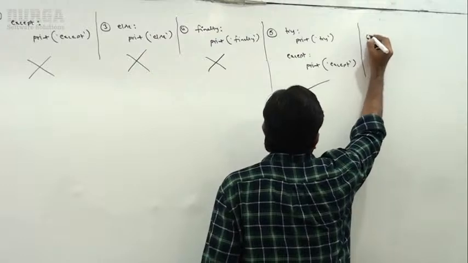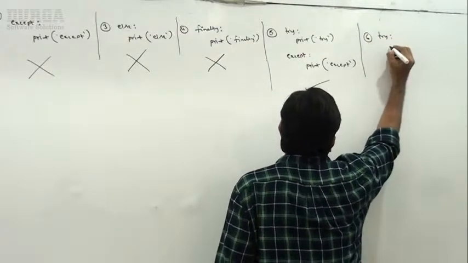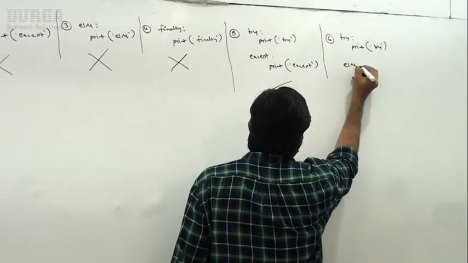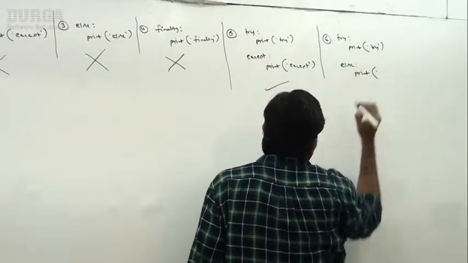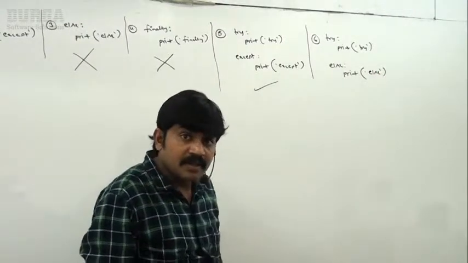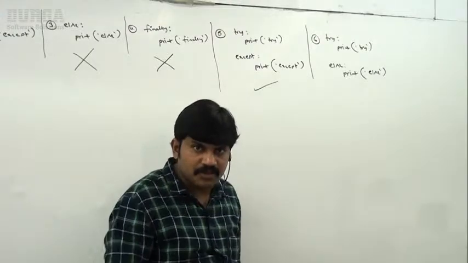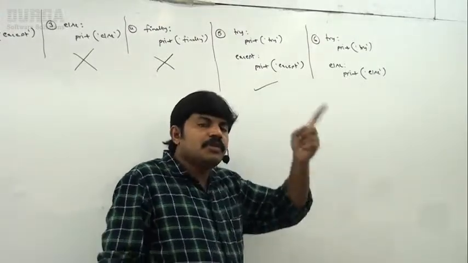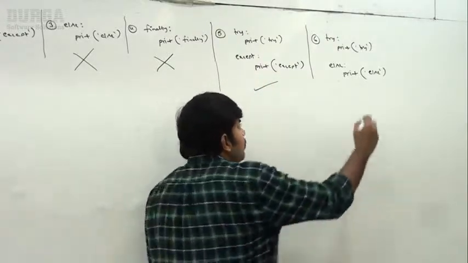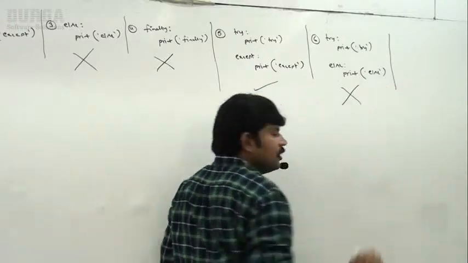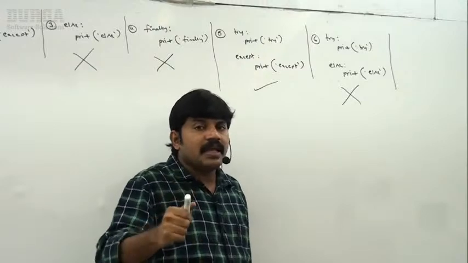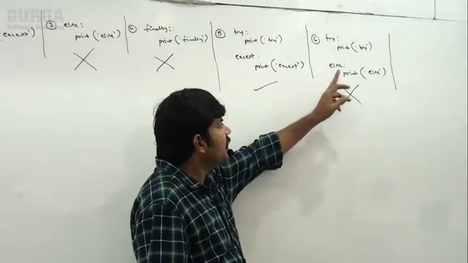Next, I'm taking try with a print of try block, then else with a print of else block. Remember, in the last video while discussing else, we covered this one. Else without except is always invalid. That's why this one is invalid. Whenever we are writing an else block, an except block must be there.